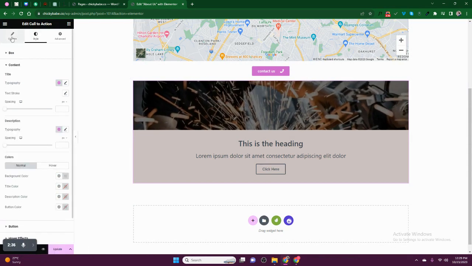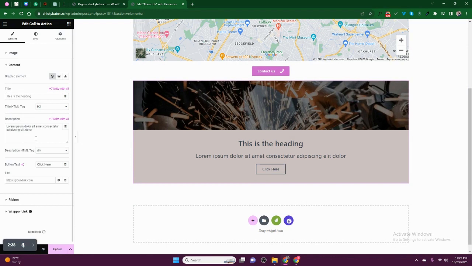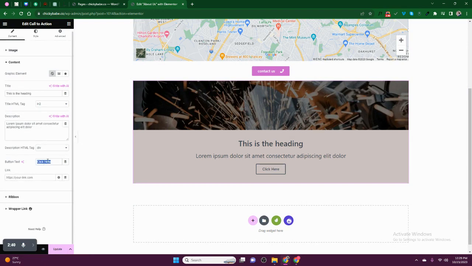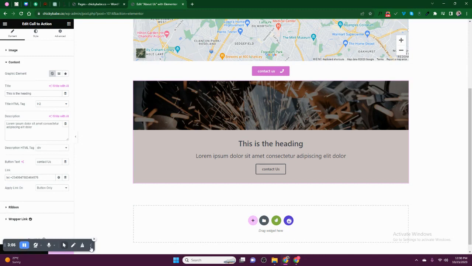To do that, come to content, come here, then change this one to contact us. Then you put here the telephone number, for example, start with TEL. Then put the contact, for example, plus 256, in any of this kind. So after that, you can now update.